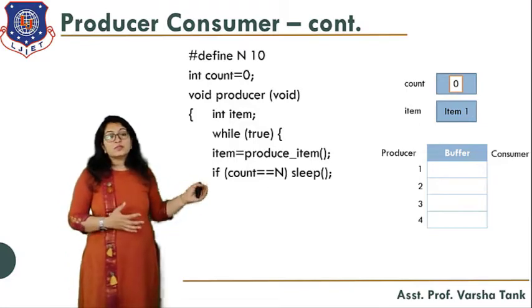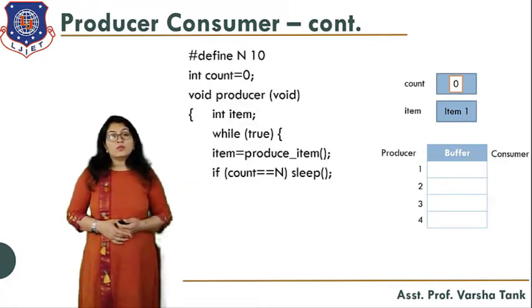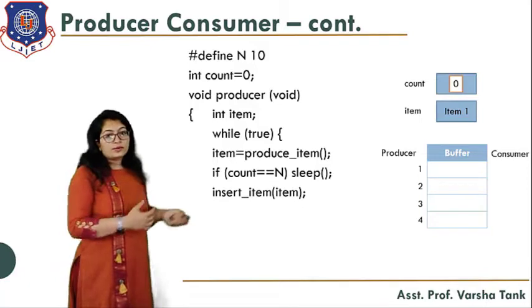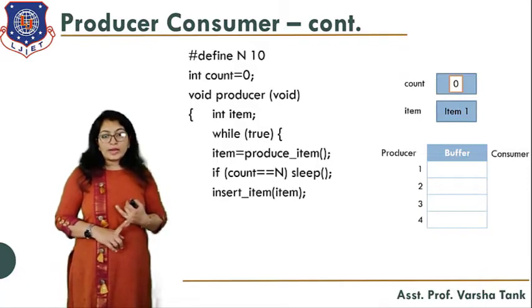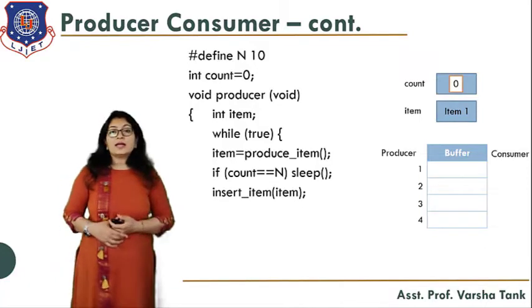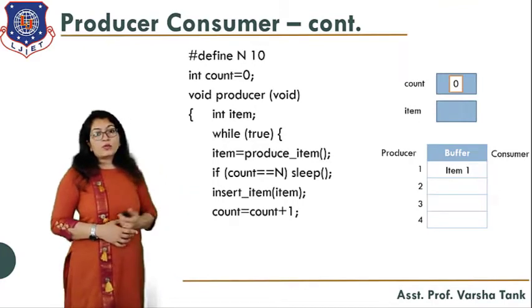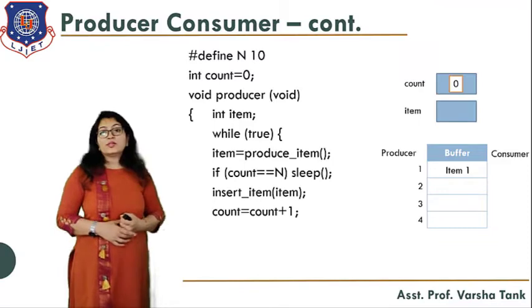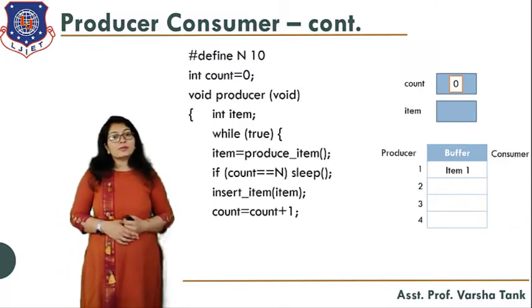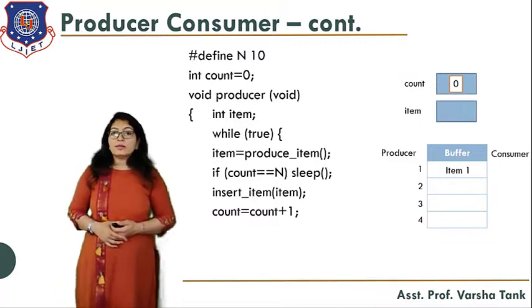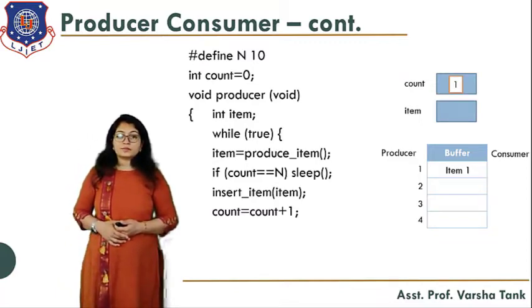That means the producer will be suspended when count is equal to n. If count is not equal to n, it will insert the item in the buffer. Then count is equal to count plus 1. Count is increased by the producer, as the producer has produced the item and stored that item in the buffer, so count is increased by 1.